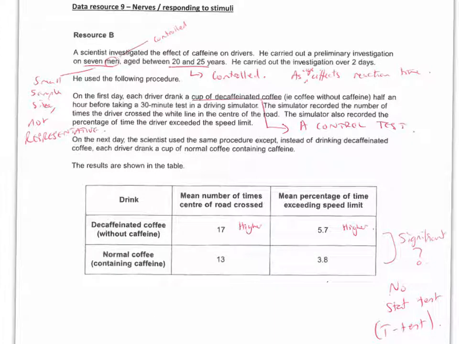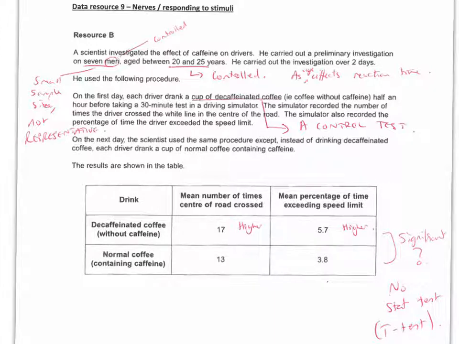If we just look at the table, we can see that the mean is higher for decaffeinated coffee, so they cross the road more times, and they also have a higher time exceeding the speed limit. But straight away you should be able to spot there's no standard deviations plus or minus next to these numbers, and also there's no statistical test, no t-test carried out between those. So let's have a look at question 4.